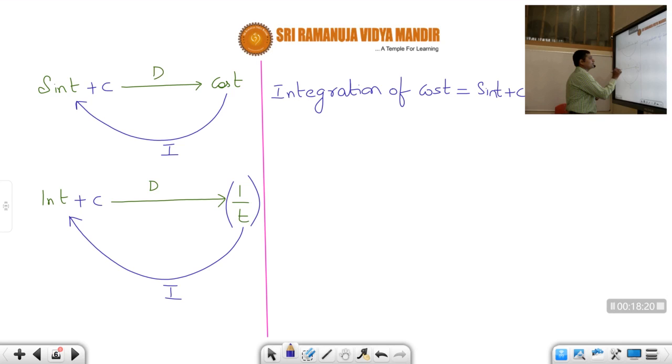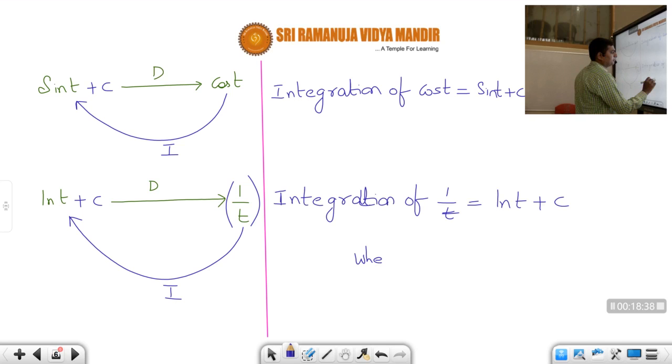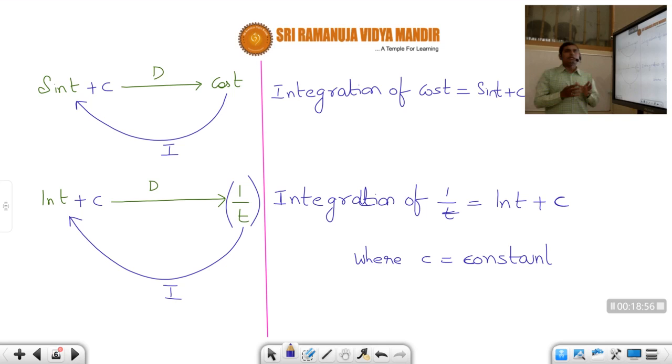So always remember, students, we should write some c, where c is some arbitrary constant. This can be any constant, either 1 or 2 or 100, 1 by 2, 3 by 2, minus half, it doesn't matter. Whatever it may be, it is a constant. I hope you understood. Like that, whatever formula you have in differentiation, just take the opposite, that's all.